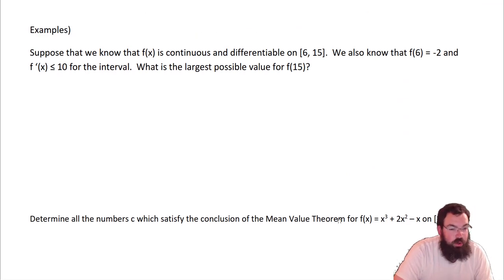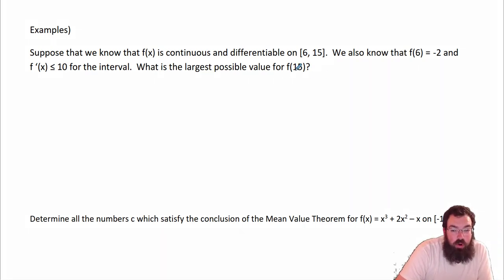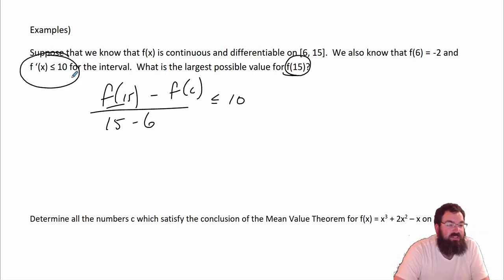So, some examples. Suppose that we know f of x is continuous and differentiable on the closed interval 6 to 15. We also know that f of 6 equals -2 and f prime of x is less than or equal to 10 on the whole interval. What is the largest possible value for f of 15? Well, what we do not know is what f of 15 is, right? And so what we have to do is find the slope. So f of 15 minus f of 6, over 15 minus 6, is less than or equal to 10, right? Because on the whole interval, the derivative is at most 10.